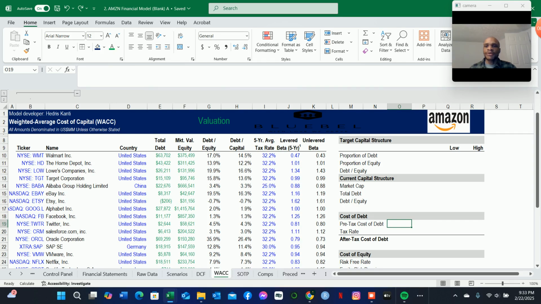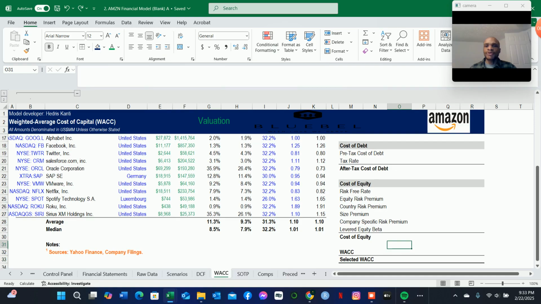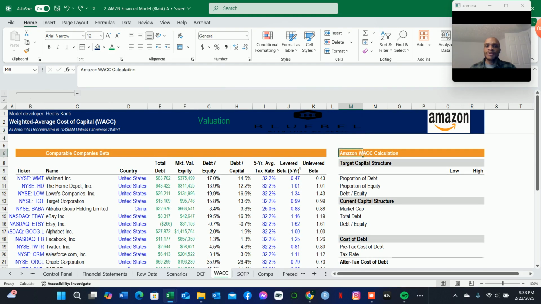So we have to account for the cost of debt, which is that pre-tax cost of debt, which is tax deductible, to arrive at the after-tax cost of debt in order to weigh that and determine the weighted average cost of debt. And then we will add that to the weighted average cost of equity. The weighted average cost of equity is the cost of equity times the proportion of equity. For the proportion of equity, we already have that set up here. We're going to be bringing that up here in a bit.